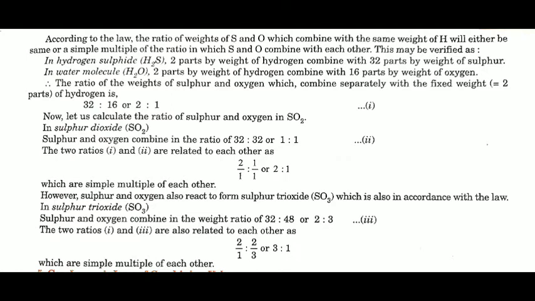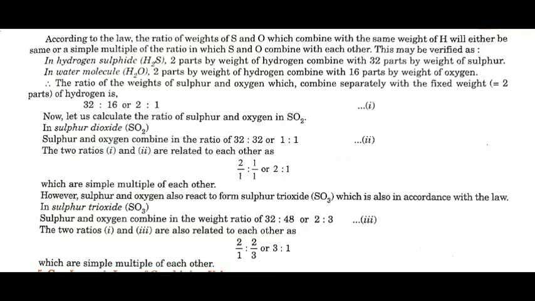And if I see the ratio of S and O in SO2: in H2S and H2O, the ratio of S and O is 2:1. In SO2, S is 32 and oxygen is again 32. So the ratio will become 1:1.